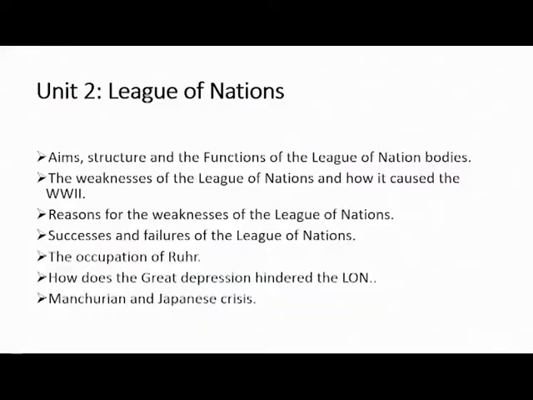Now, let's move to the failures and the successes of the League of Nations. When the League of Nations was established in the 1920s, it made several successes. And as well, it failed due to the weaknesses in it. So you should know those successes and the failures of the League of Nations. The most important thing here, students, that I would like you to notice is that the League of Nations had both successes and failures in the 1920s.